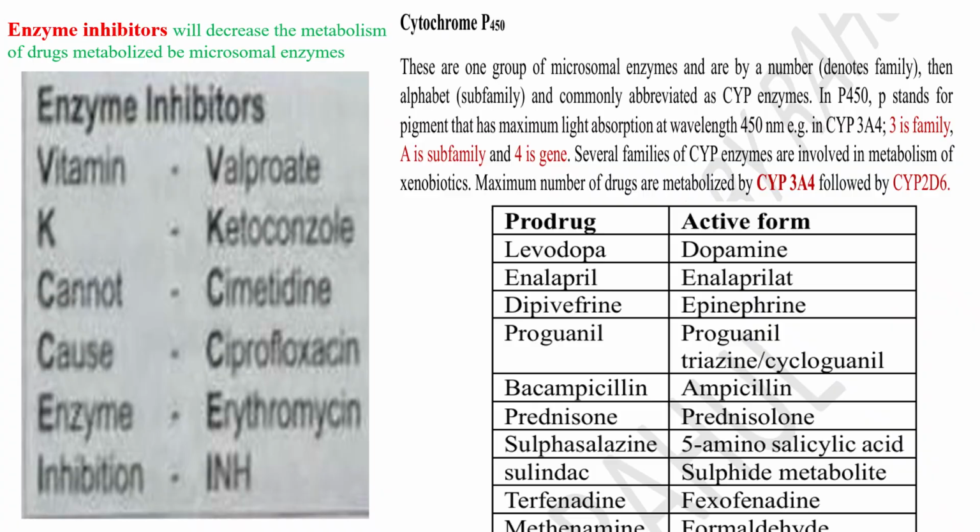Another one is enzyme inhibition. The enzyme inducer will increase the rate of metabolism, and enzyme inhibition decreases the rate of metabolism. For example, enzyme inhibitors include valproate sodium, ketoconazole, cimetidine, ciprofloxacin, erythromycin, isoniazid, as well as grapefruit.